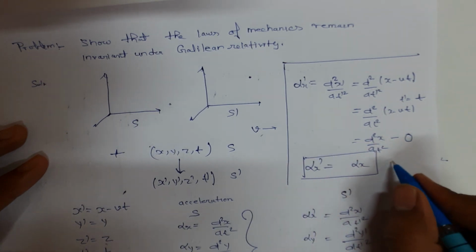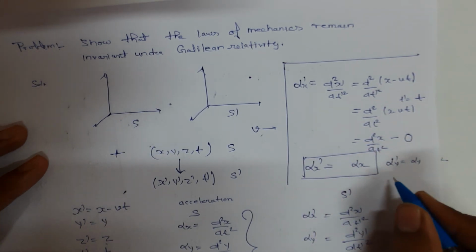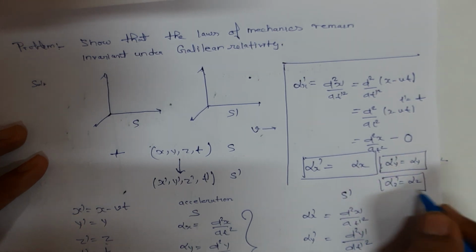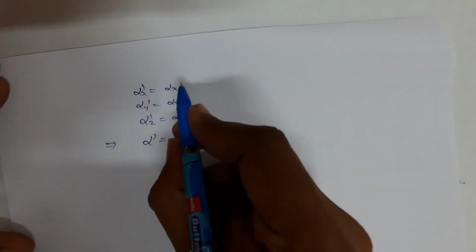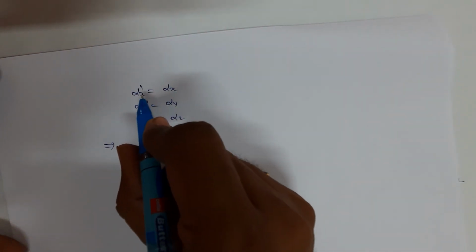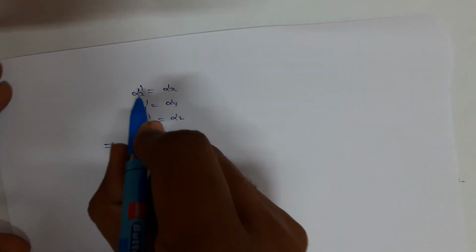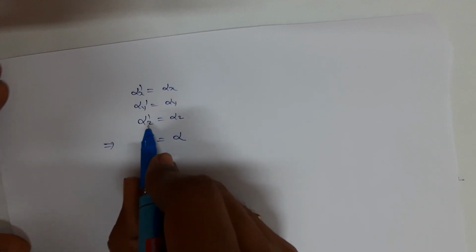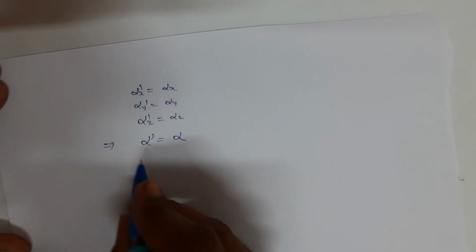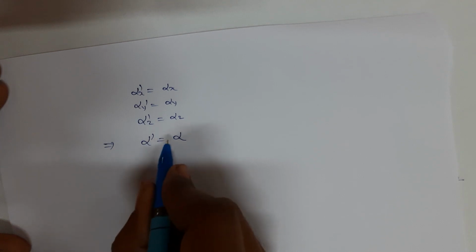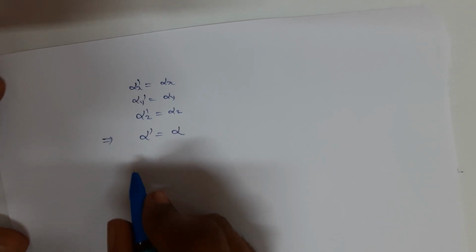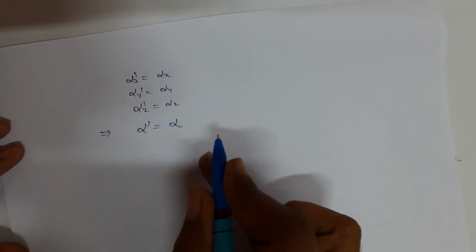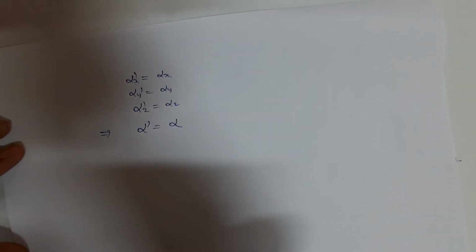Similarly, we can show alpha y dash is equal to alpha y, and alpha z dash is equal to alpha z. So we have calculated that for the Galilean transformation equations, alpha x dash is equal to alpha x, alpha y dash is equal to alpha y, and alpha z dash is equal to alpha z. So we can say that alpha dash is equal to alpha. We can conclude that the acceleration of a body does not change under the Galilean transformation equation under Newtonian relativity.